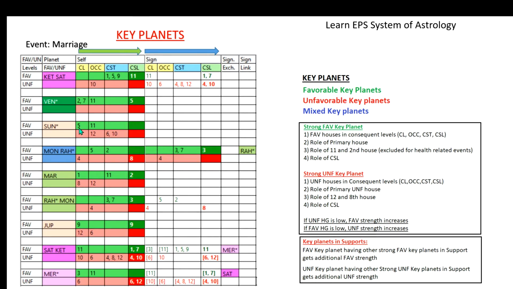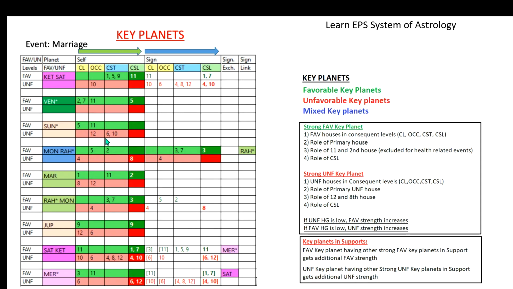Then look at Sun. Sun has 5 and 11. It is good, but it does not have any further houses. But look at the unfavorable. It has the 12th house also in OCC, and 6 and 10 in the cuspal star lord. The Sun is occupying the 11th house, but very close to the 12th cusp in this particular chart, so both 11 and 12 are considered in the OCC. So 12 is becoming unfavorable and is supported by 6 and 10. So two consequent levels have unfavorable house grouping, and two consequent levels have favorable house grouping.